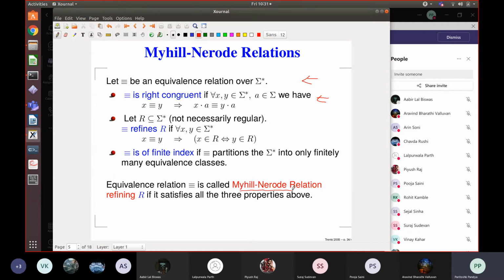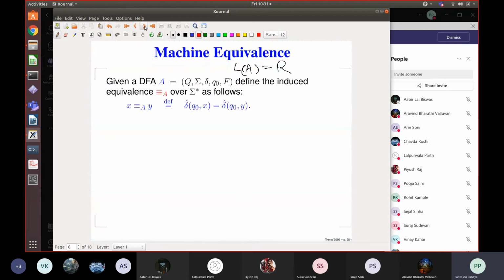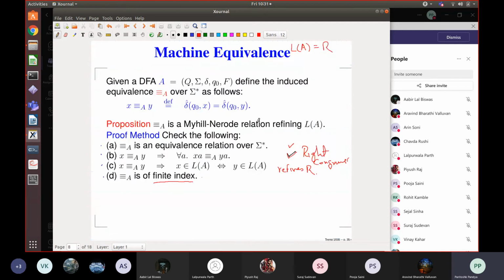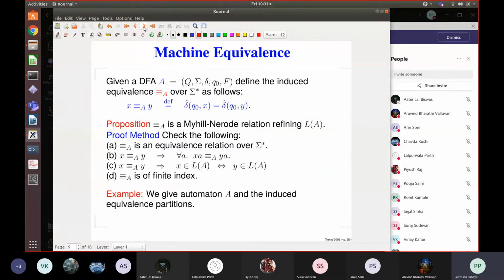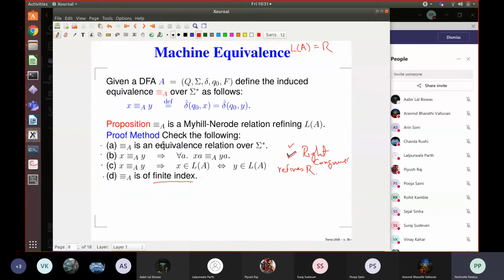It's called a Myhill-Nerode relation refining this language R. So what we can prove is that this machine equivalence that we defined is a Myhill-Nerode relation refining R. Big name, but basically these four properties hold. Basically, given a DFA, we can partition the set sigma star into equivalence classes like this, and these equivalence classes result in these properties.